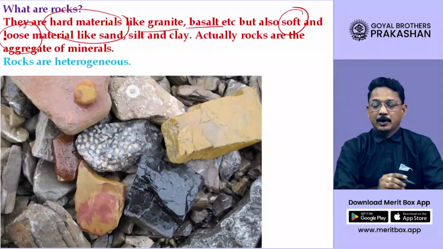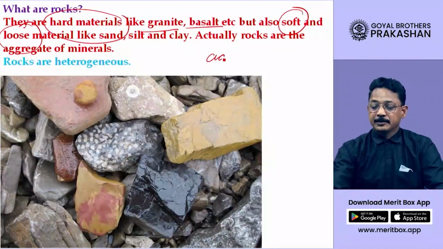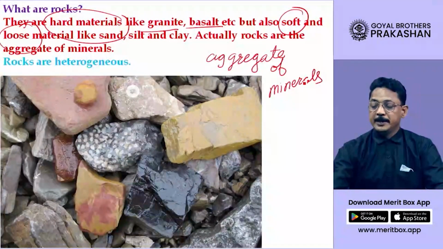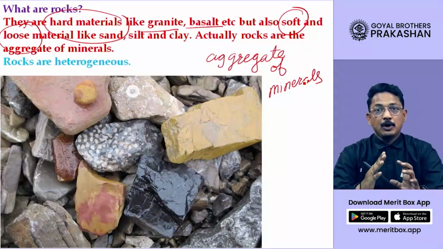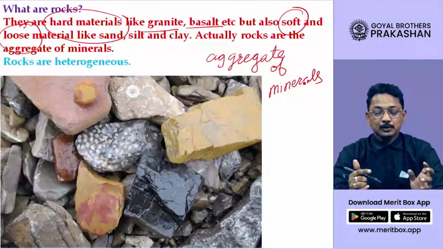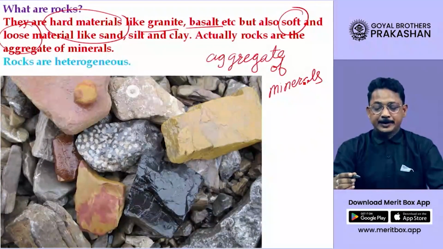In fact, a rock is an aggregate. The meaning of the word aggregate is collection. Collection of what? It is an aggregate of minerals. So many minerals come together, and a combination of all those minerals together is termed as rock.